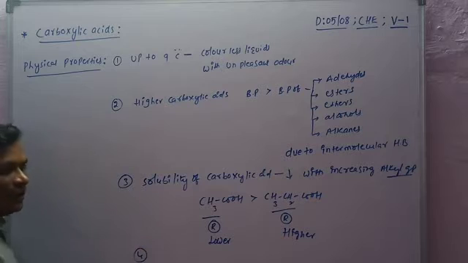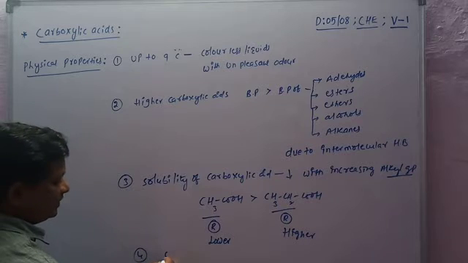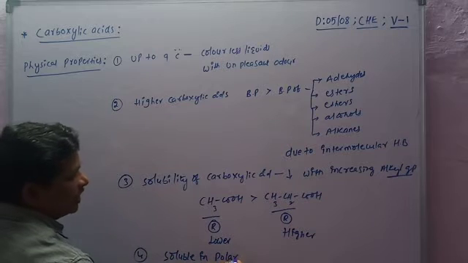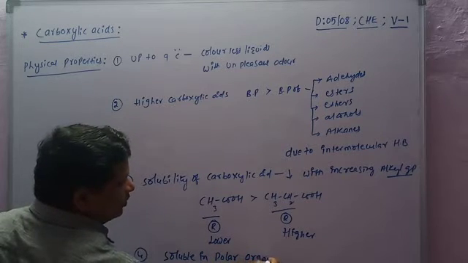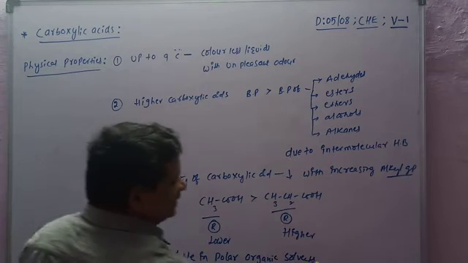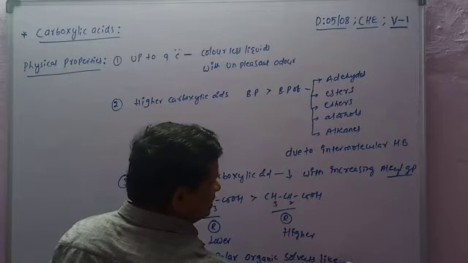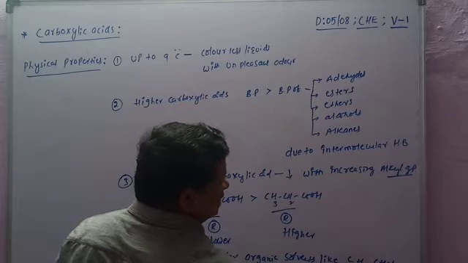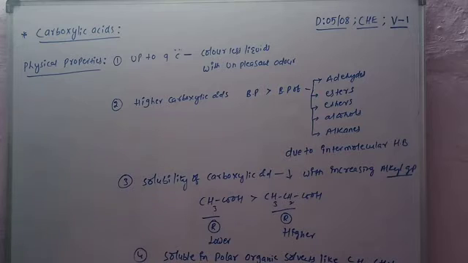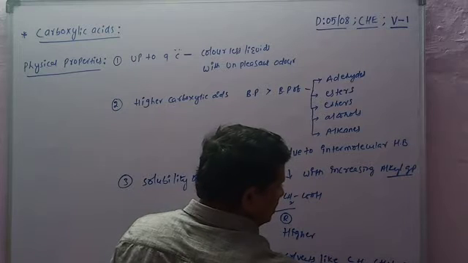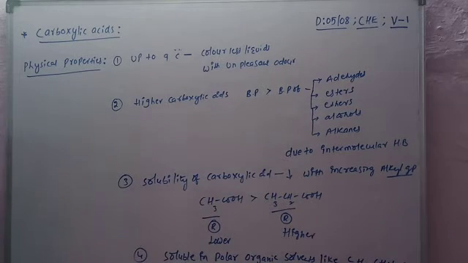Actually, carboxylic acids are soluble in polar organic solvents. What are polar organic solvents? Like benzene C6H6, chloroform CHCl3, and also ethers. ROR is the ether.